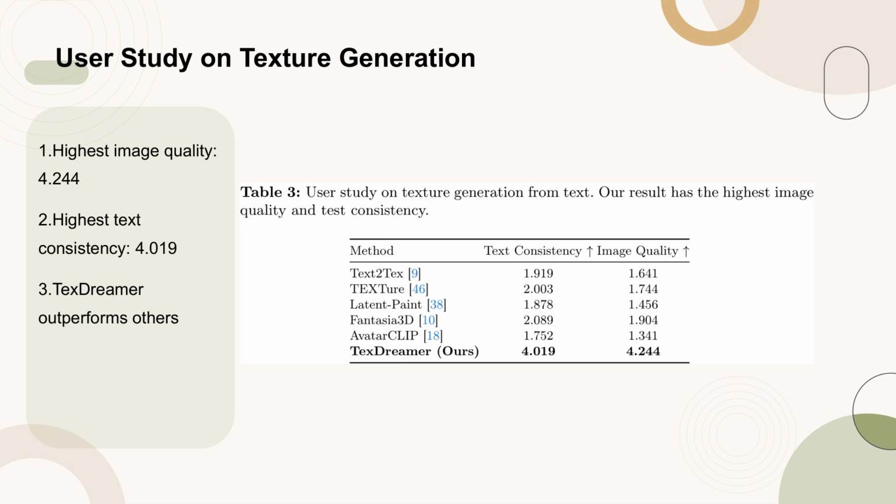Table 3 presents the results of a user study on texture generation from text. The study evaluates the image quality and text consistency of various methods. TexDreamer, our proposed method, achieves the highest scores in both image quality, 4.244, and text consistency, 4.019, outperforming other methods such as Text2Tex, TEXTure, Latent-Paint, Fantasia3D, and AvatarCLIP. This indicates that TexDreamer not only generates textures that are visually appealing but also maintains a high level of consistency with the input text descriptions.